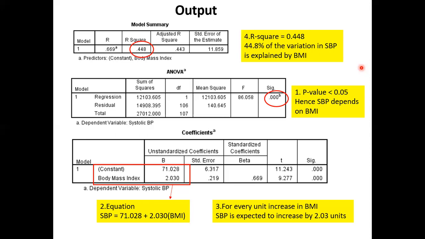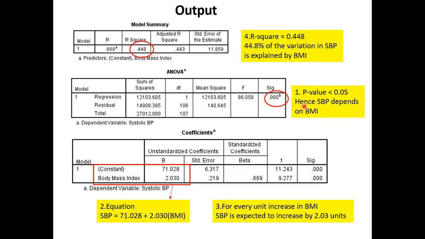Simple linear regression. Results. I'm going to go to number one, results. In the ANOVA table, the p-value was less than 0.001.